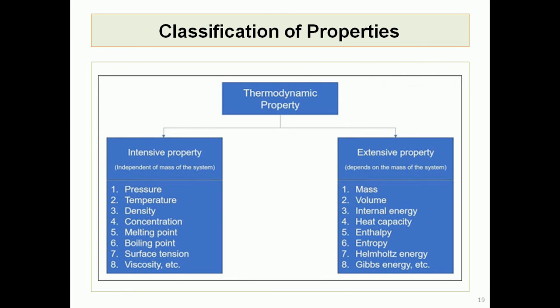So based on this criteria, we can classify different thermodynamic properties into intensive and extensive. Here are few examples. Intensive property: pressure, temperature, density, concentration, melting point, boiling point. So all these are not affected by the mass. Though mass is changed, all these will remain unaltered. Extensive properties: mass, volume, internal energy, heat capacity, enthalpy, entropy, etc. So these are affected by the mass and size of the system.